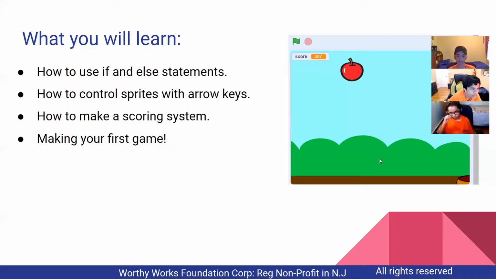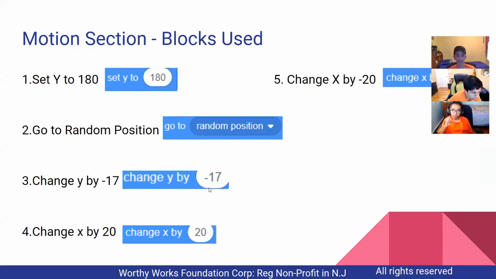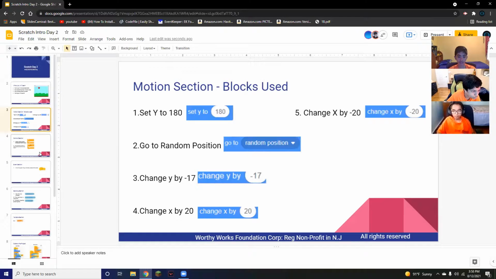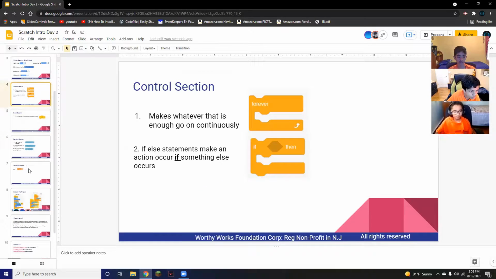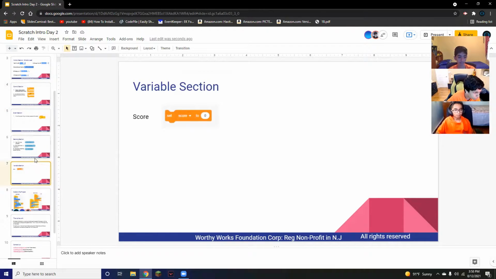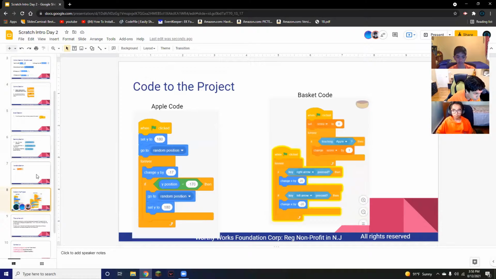So let's get started. You're going to learn how to use if and else statements, control sprites with arrow keys, make a scoring system, and make your first actual game. On our next slides, we have the blocks that we used. I'm not going to explain all of them right now. I'll explain them as I'm coding, but these are the blocks in case you were wondering. And then we have our code.